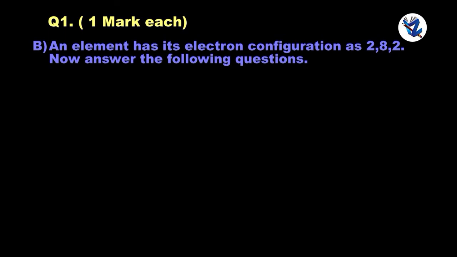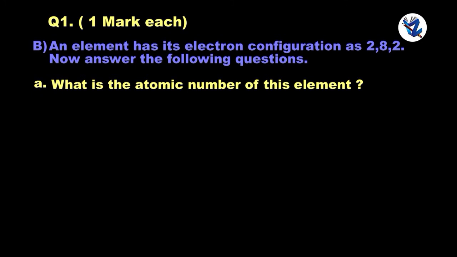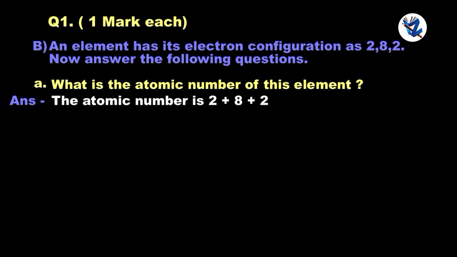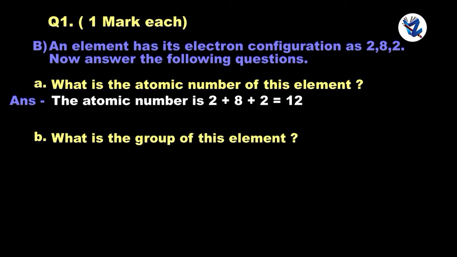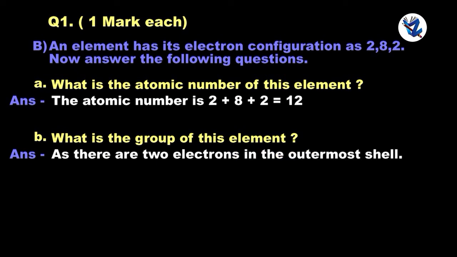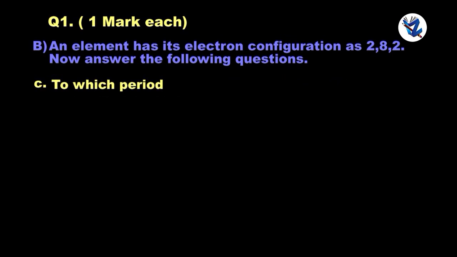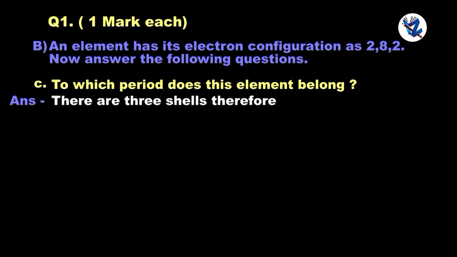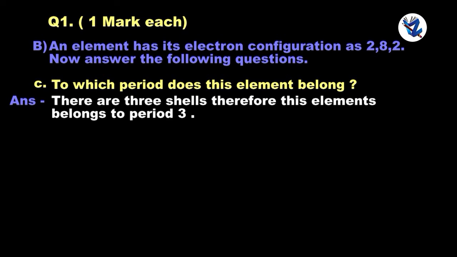Now answer the following questions. What is the atomic number of this element? The atomic number is 2 plus 8 plus 2, that is equal to 12. What is the group of this element? As there are 2 electrons in the outermost shell, the group of this element is group 2. To which period does this element belong? There are 3 shells, therefore this element belongs to period 3.